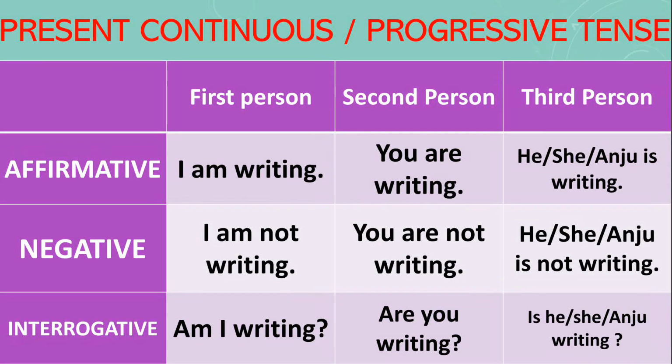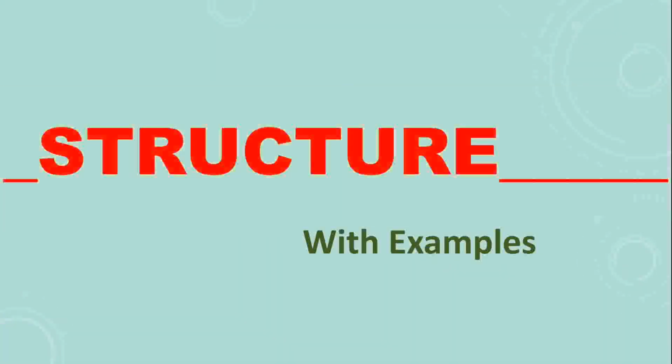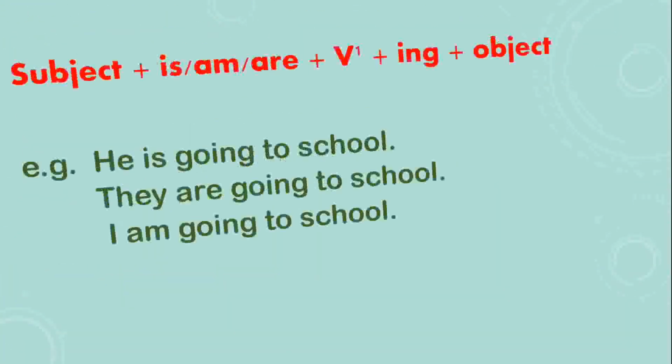So we can use is, am, are in affirmative, in negative, not, no, and in interrogative, the helping verbs will be written before the subject. So whatever subjects are there, in all the subjects, you can use is, am, are according to the singular or plural number. Let's begin our structure. You will be knowing in detail.